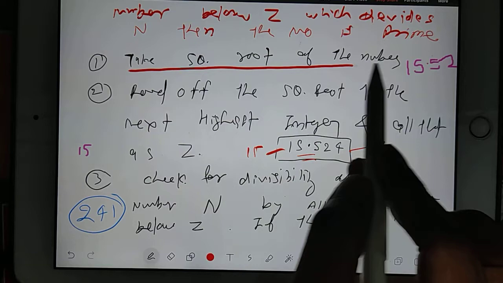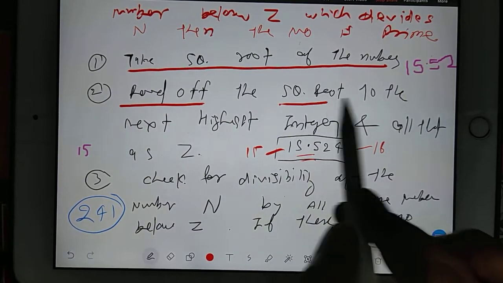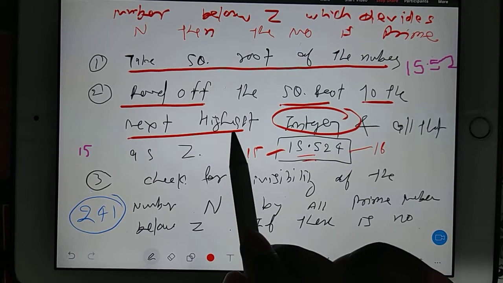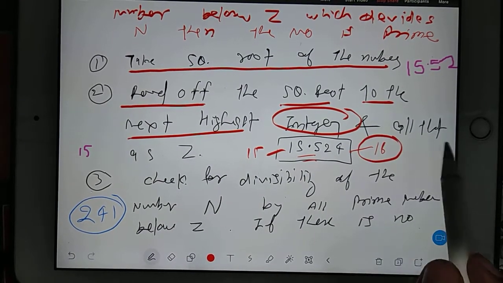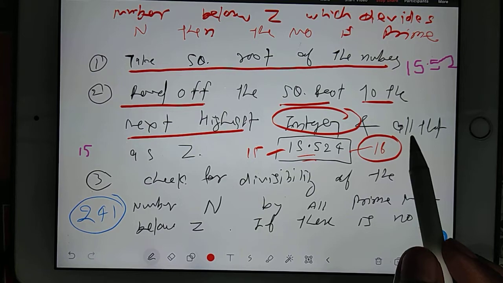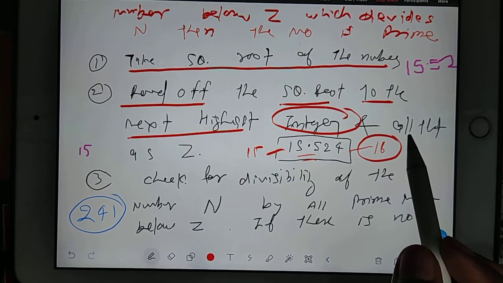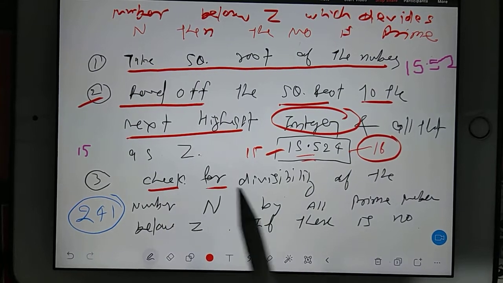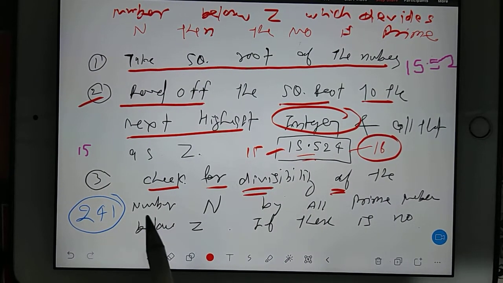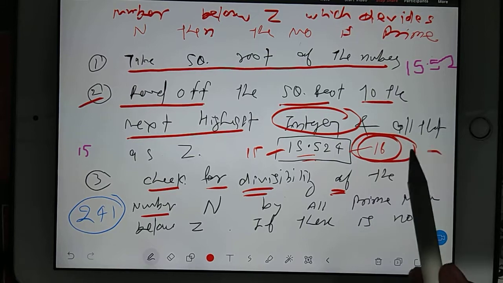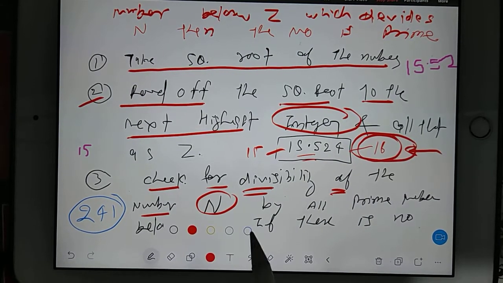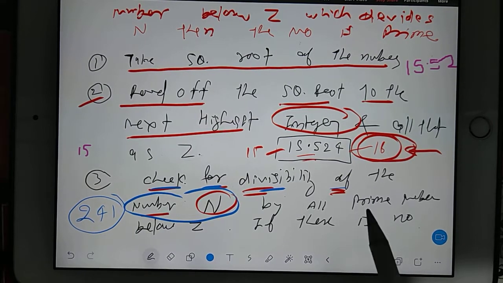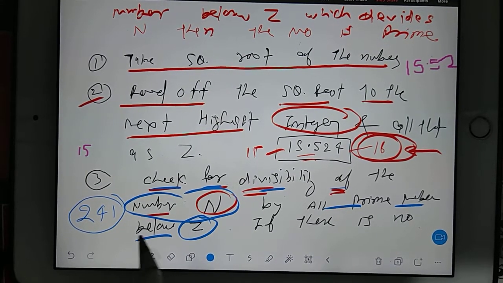So take the square root of the number, round off the square root to the next highest integer. So what is the next highest integer? 16. The next highest integer is 16. It means the second step is over. In the third step, whatever I have got here, 16, that is your n. Check for divisibility of the number by all the prime numbers below z.